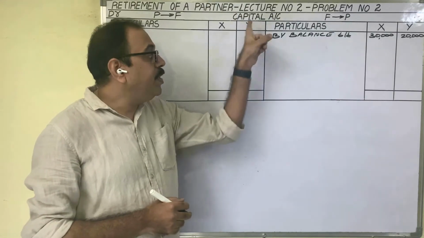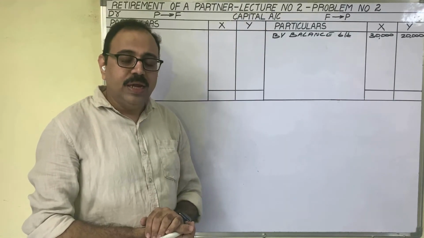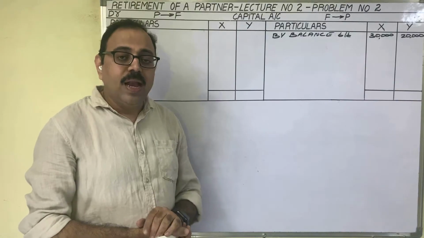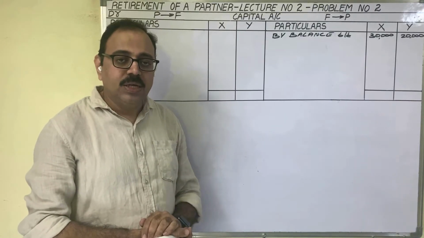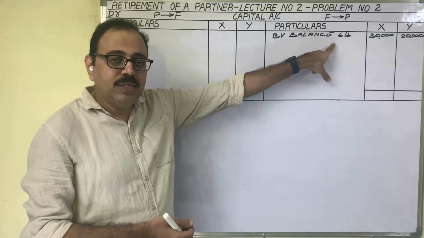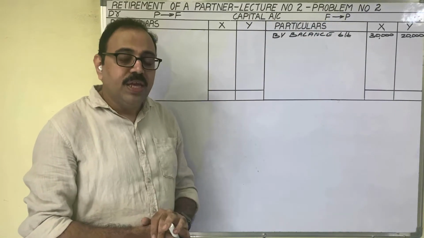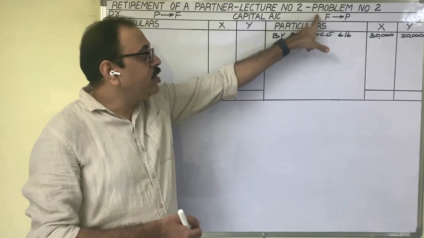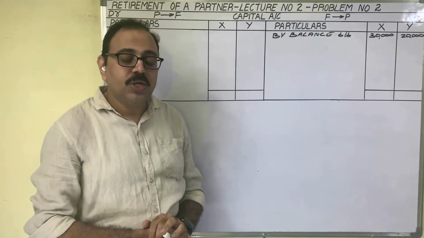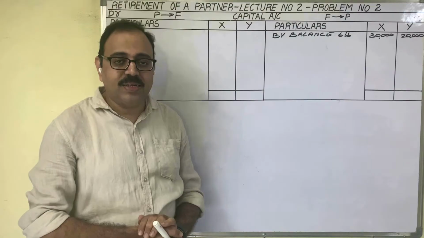Why? Because a capital account is a personal account. It comes under liability. Liability shows a credit balance. Therefore, the opening balance appears on the credit side. In other words, partners brought capital into the firm. If they retire, the firm has to return these capital amounts to the partners. So these amounts are appearing on the credit side.